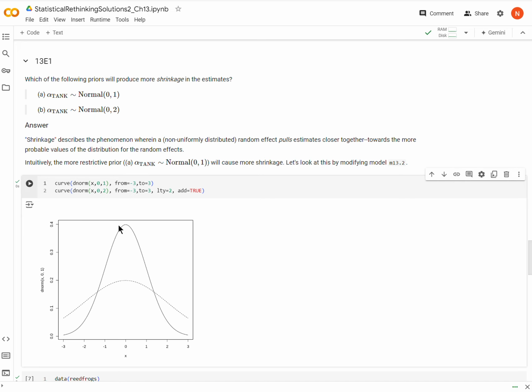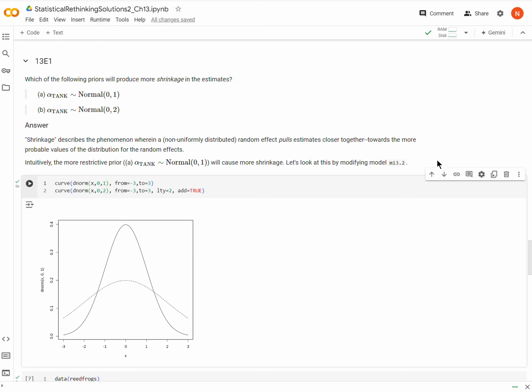So now I have the normal with standard deviation 1, the tall, peaked one, and standard deviation 2, the lower but more dispersed one. You can see that the footprint of the more constrained one, the normal(0, 1), is smaller than the normal(0, 2). And so this is going to result in more sucking towards the middle of these estimates. So that's the answer.